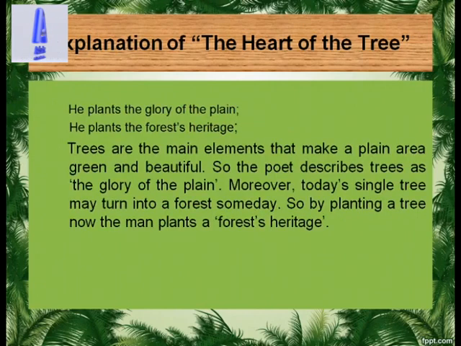He plants the glory of the plain. He plants the forest's heritage. Trees are the main elements that make a plain area green and beautiful, so the poet describes trees as the glory of the plain. Moreover, today's single tree may turn into a forest someday. So by planting a tree now, the man plants a forest's heritage.